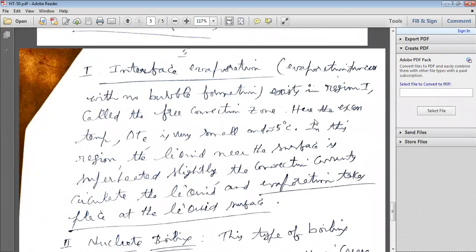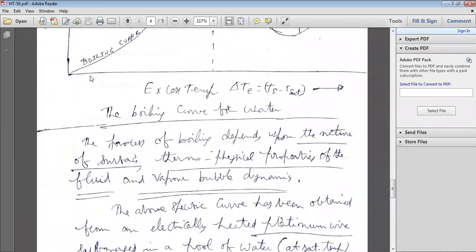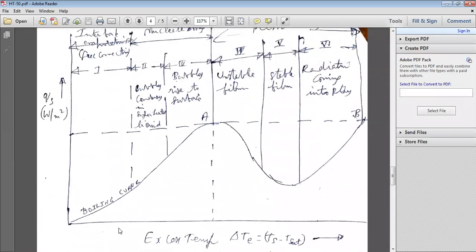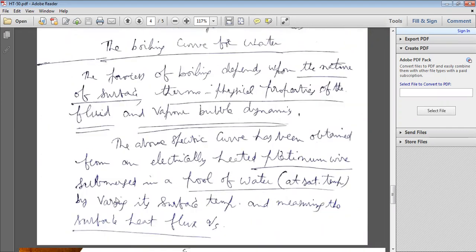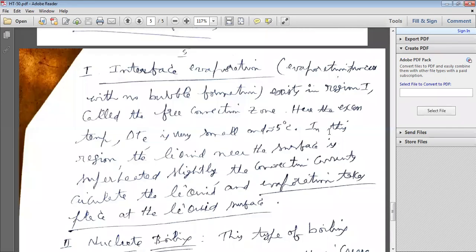Here the excess temperature, delta T excess, is very small, for example less than approximately 5 degrees centigrade, and the heat flux values are very low. That's why in this region the liquid near the surface is slightly superheated.